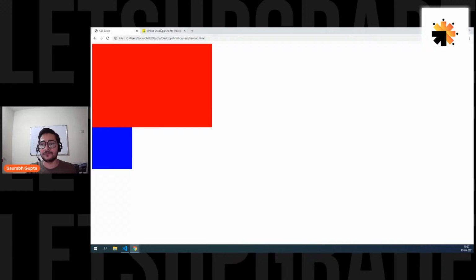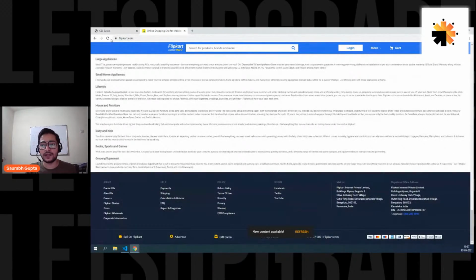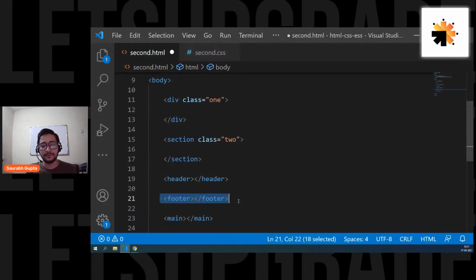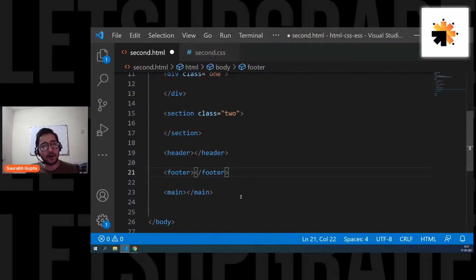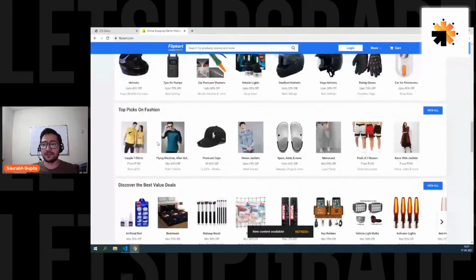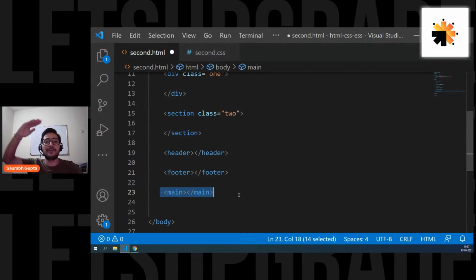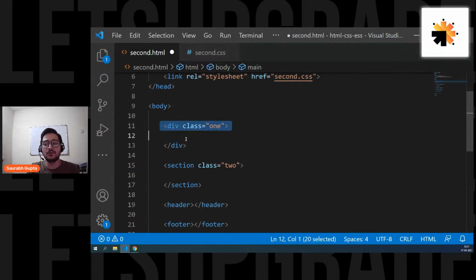For the footer, for this last area, you can use a footer tag. You can also use a div tag, but again, footer tag is much better. Output is going to be same, but semantics are good. And for the whole middle area, you can use the main tag, like, okay, fine, it is my main section. Inside main, you can use different sections. And inside sections, if you want to create more containers, you can use divs. Is that clear?